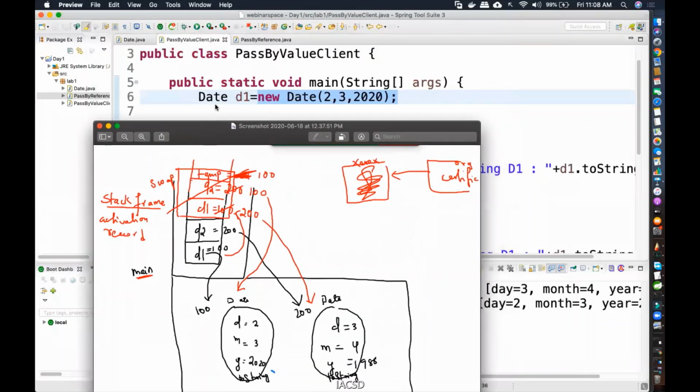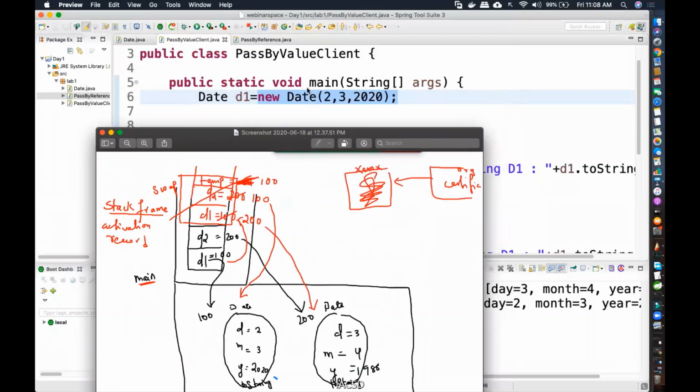So over here, we're going to have a stack. Main is a thread. It has a stack of its own like this. And inside that stack, we are going to push what? Local variables. D1 and D2 are local variables. How do I know it's a local variable? Because its declaration is right in the method itself, right? You know this args that is used to take command line arguments. That is also a local variable to the main method.